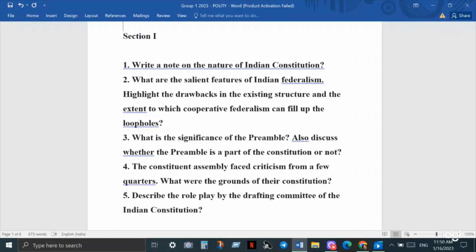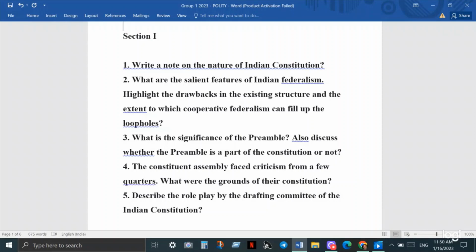giving them enough powers. Center is not giving them enough powers, and more particularly why center is not giving them enough funds, and how center is trying to irk the states or trouble the states by using the office of the governor. So in this backdrop, there is every likelihood that you may get a question on Indian federalism.